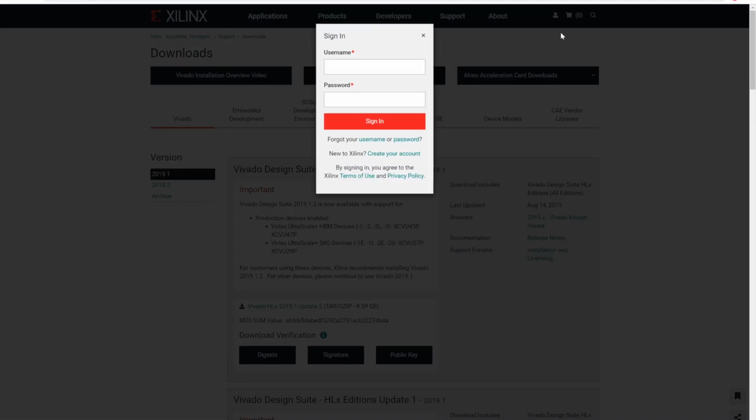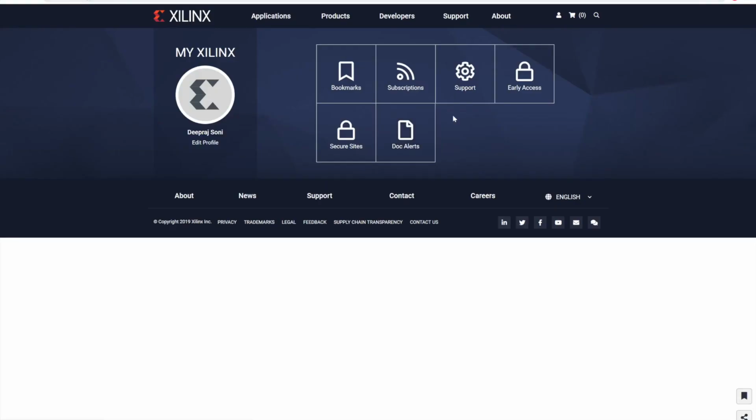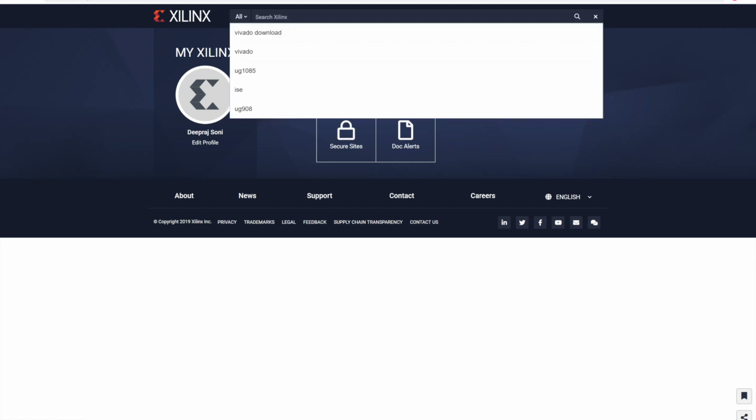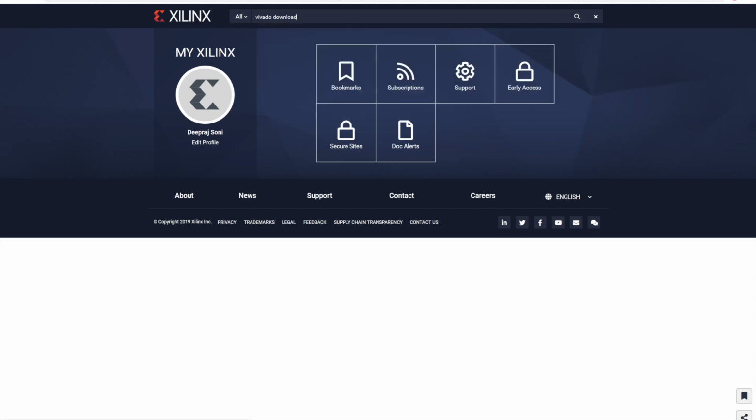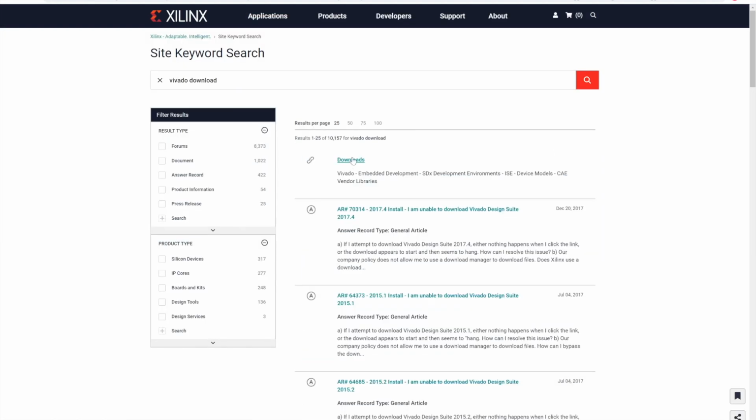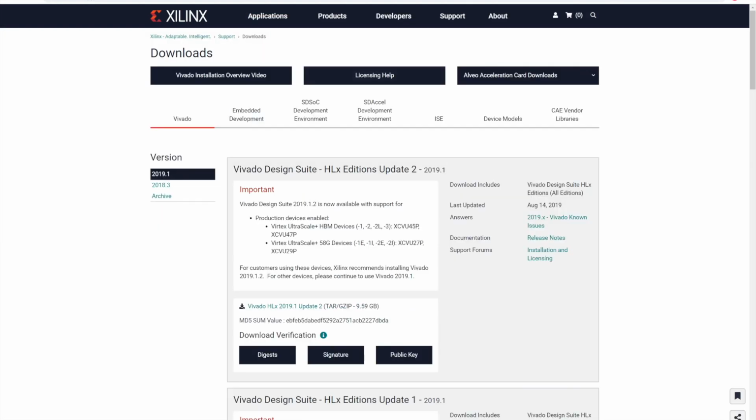I already have an account, and if you don't have an account you can create one from here, and once the account is created you can log in with that. So now it's logging in and I can search for Vivado download. In this, the first link that appears is for downloading the Vivado, and I'm going to download